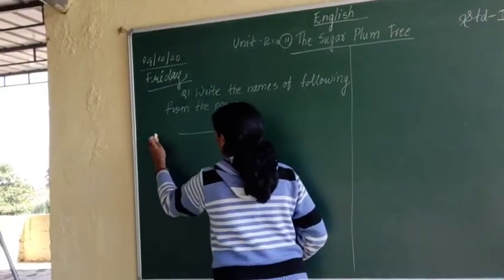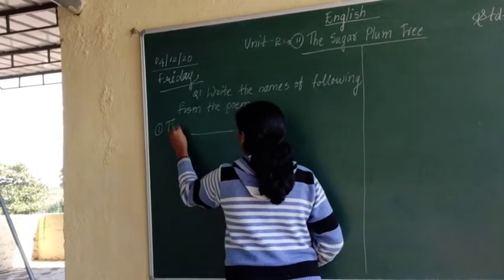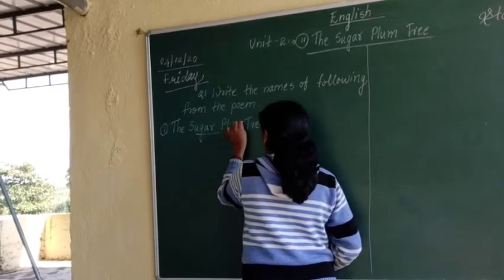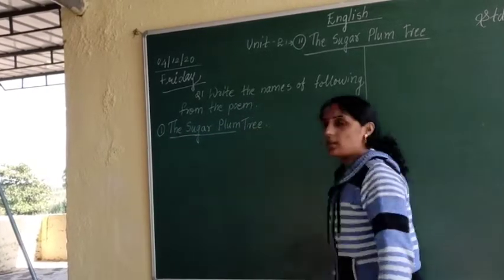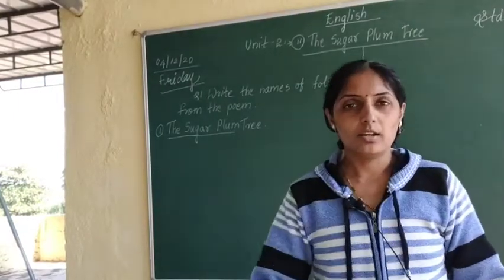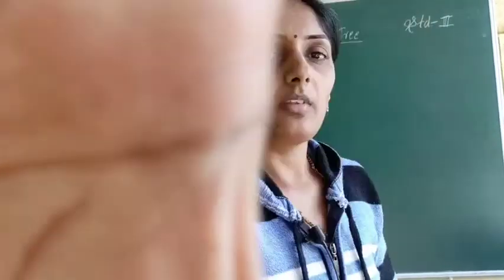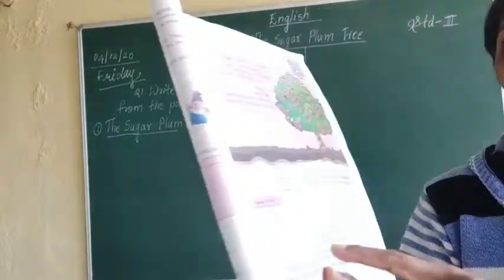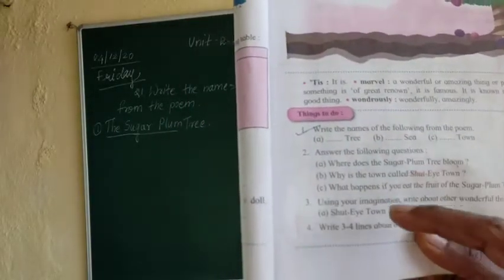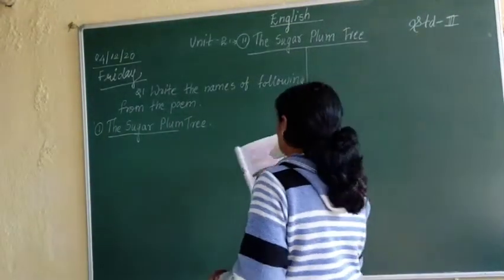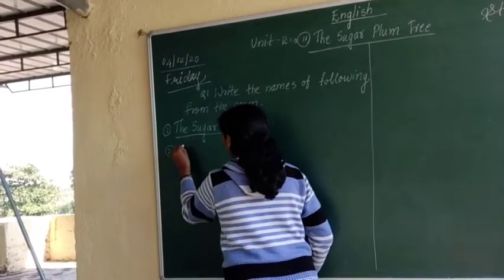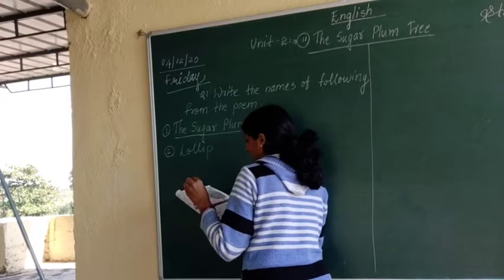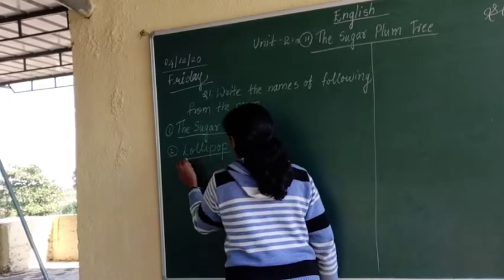The sugar plum tree. That will be our answer. Okay. Next, the second one given is dash sea. What answer will come over there? The second answer will be lollipop sea.